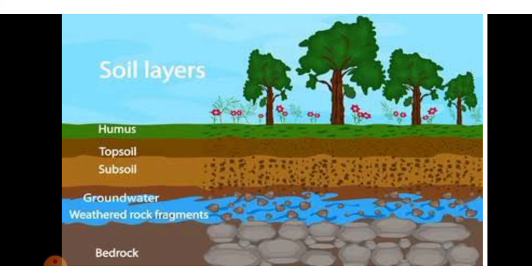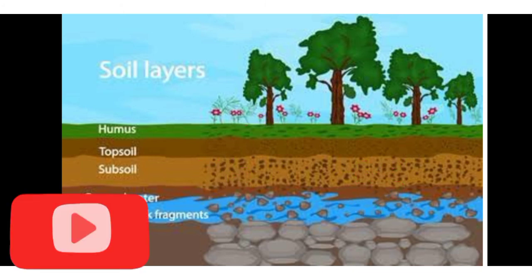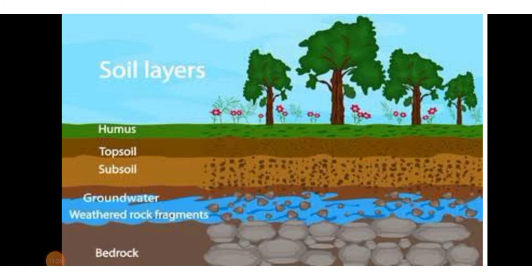Now we know that a soil is made with different types of layer: humus, topsoil, subsoil. We learn in the soil erosion and conservation lesson the different layers of the soil. Now we know that next source of the water is our groundwater. Groundwater is the what? Rainwater and water from water bodies such as river, ponds, lakes and stream pass through the soil. This bluish color you can see pass through the soil to the rocks lying beneath the ground. As these rocks are non-porous, water collects there, and this is called as groundwater.